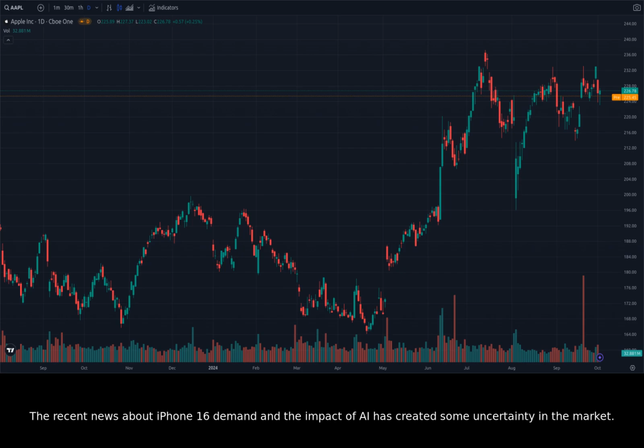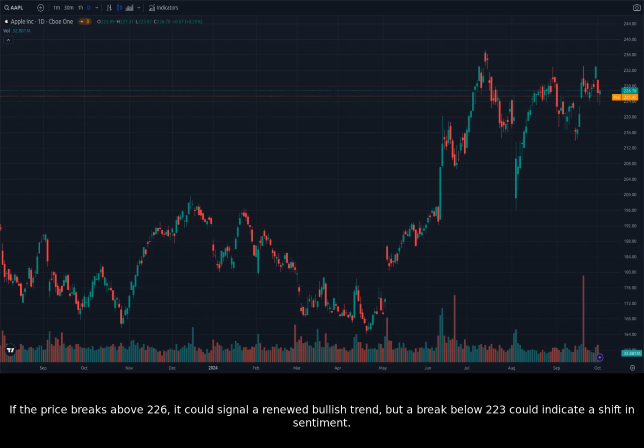The recent news about iPhone 16 demand and the impact of AI has created some uncertainty in the market. The price is likely to bounce off the support level around 223 and find resistance near the resistance level around 226. If the price breaks above 226, it could signal a renewed bullish trend, but a break below 223 could indicate a shift in sentiment. Long-term, AAPL's outlook remains positive, but it's important to monitor the news developments and the potential impact of AI.